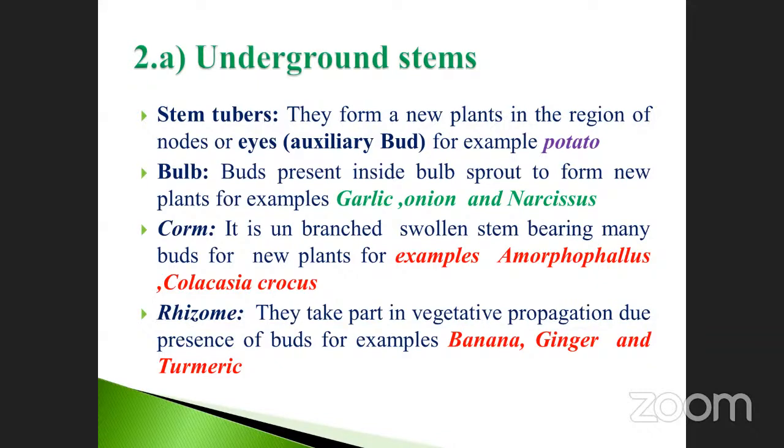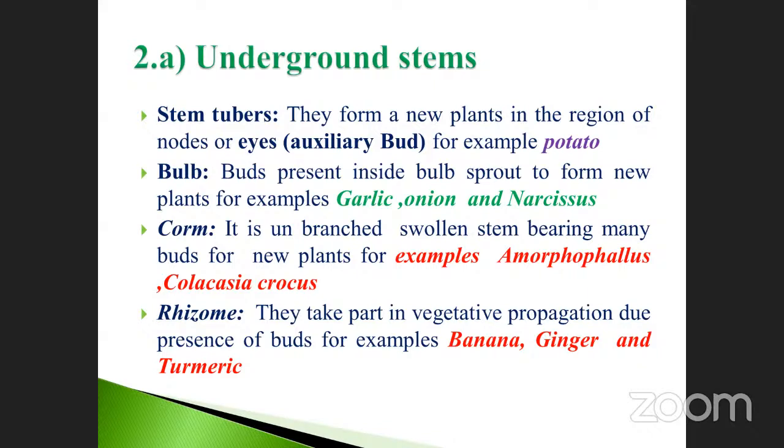And the last one, rhizome. Rhizome is also one of the underground stem modifications. You know about ginger, turmeric and banana. When you are going to study the monocot plant, banana is an example. That banana is also one of the vegetative propagation with the help of a rhizome, and also ginger, turmeric. Particularly it is a specialized structure because it is a monocot.